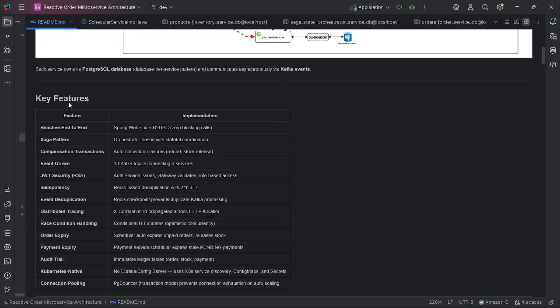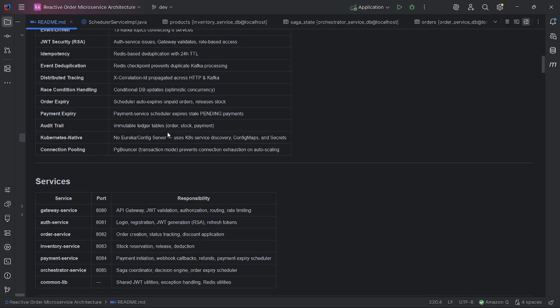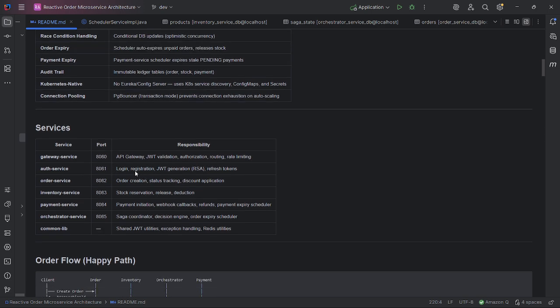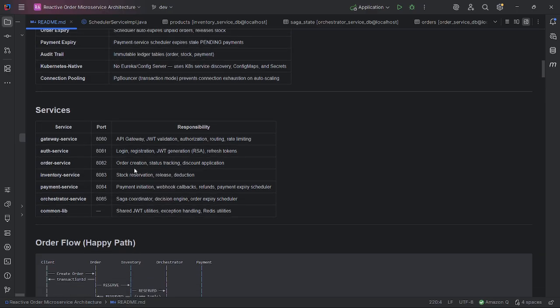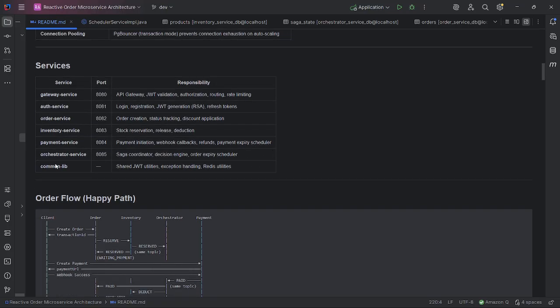Okay. Next, this is the key feature. Responsibility: gateway service for API gateway, JWT validation, authorization, routing, rate limiting; auth service for login, registration, JWT generation with RSA, refresh token; order service for order; inventory service for reserve, release, deduct stock; payment service for payment, webhook, callback, refund, and scheduler; orchestrator service for Saga coordinator, decision engine, order expiry scheduler.